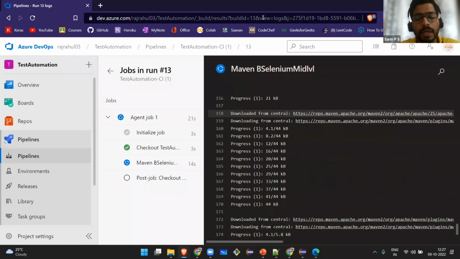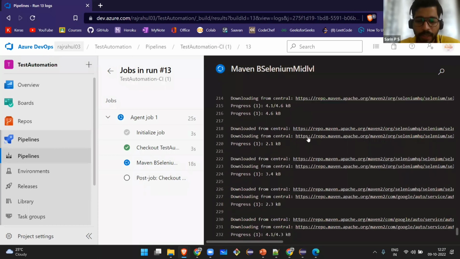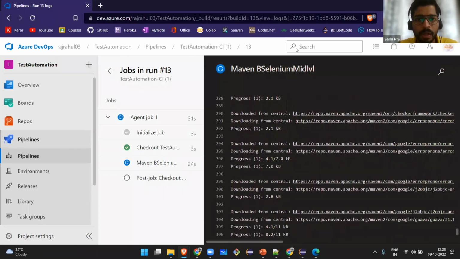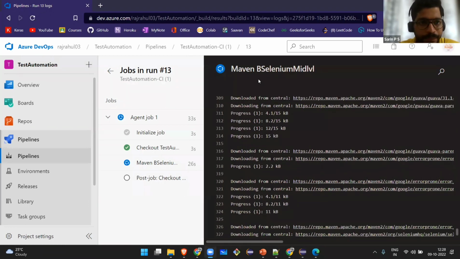The same thing you can do in Git Actions also. I don't have enough time, or else I would have shown you how you can do it in Git Actions also. Now to the questions.